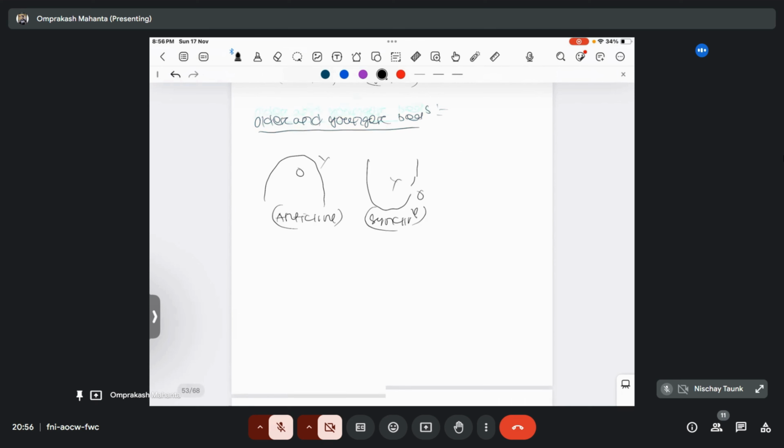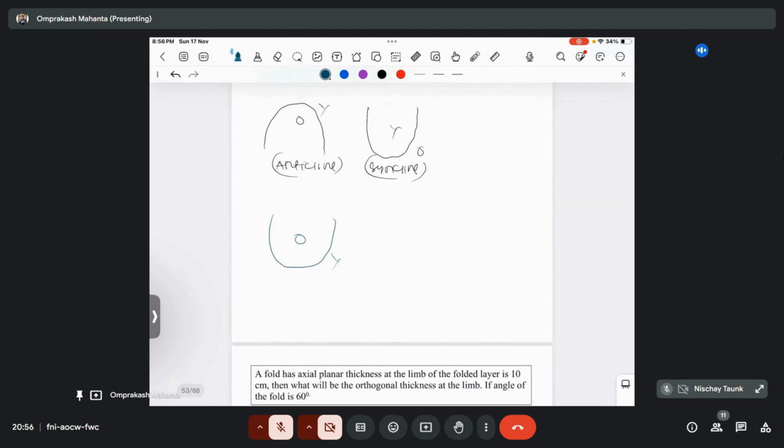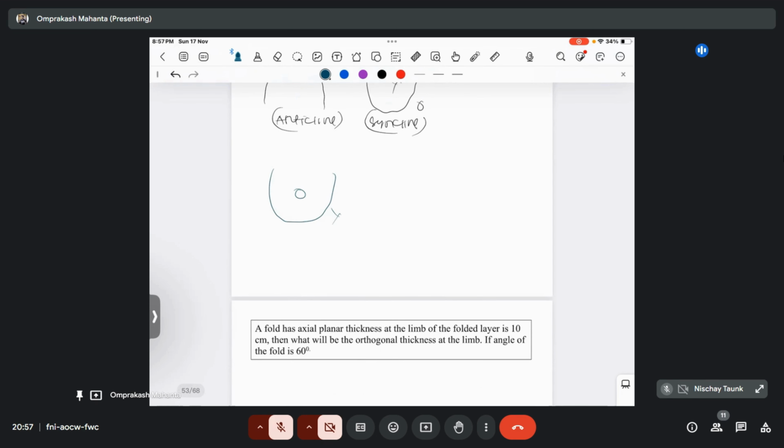And if I combine both of them, what will it become? On the basis of closing direction, I can say it is a synform. On the basis of younger and older strata, I can say it is an anticline. So what is the name of this fold? This will become a synformal anticline. Okay.